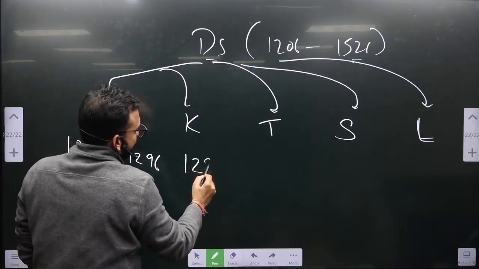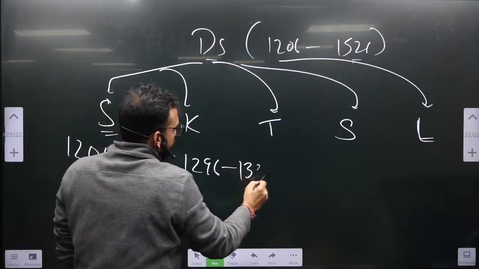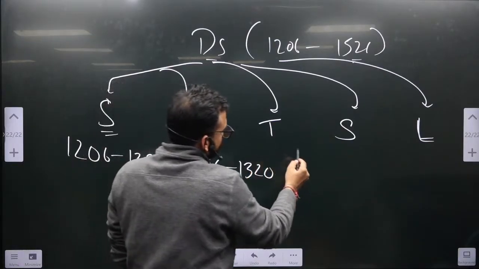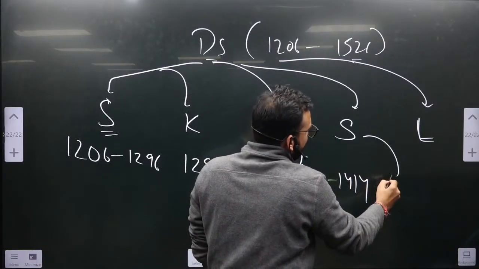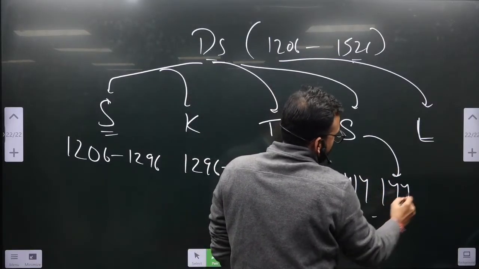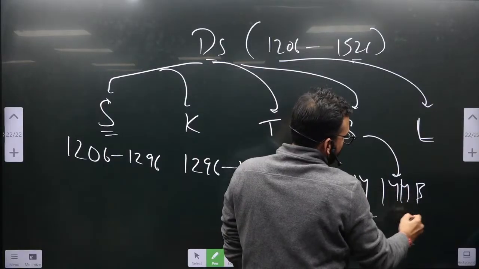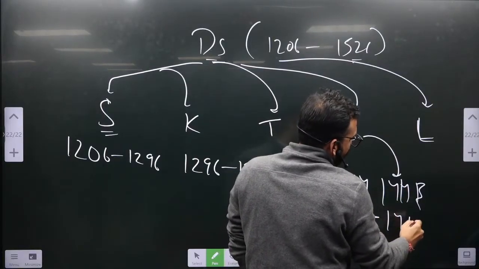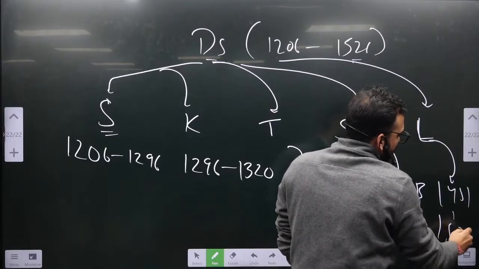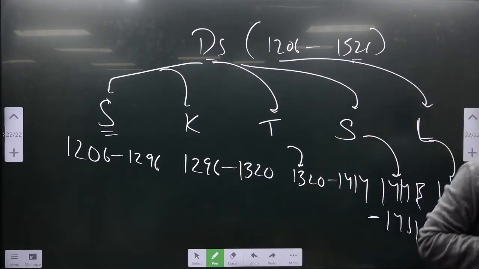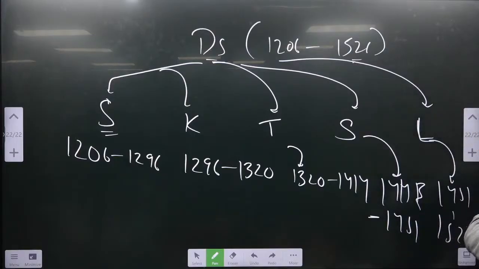Khiljis, Tughlaqs, Sayyid, 1414 to 1451, Lodhis 1451 to 1526. Exactly, you should remember this. One timeline based question will be on this only, guys. Okay, so everybody remembers this.